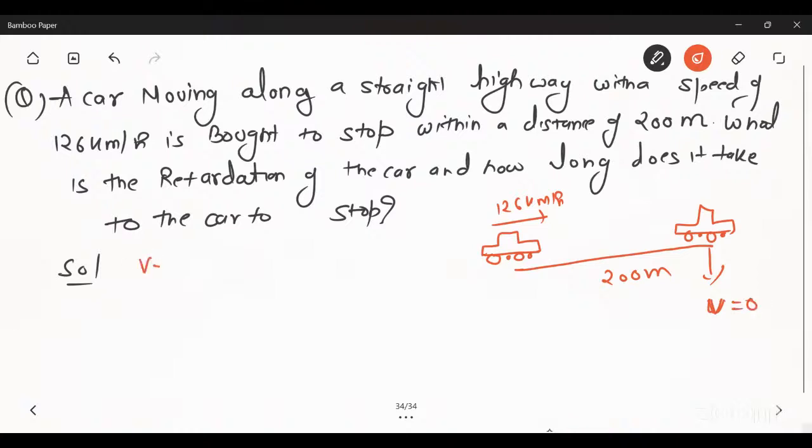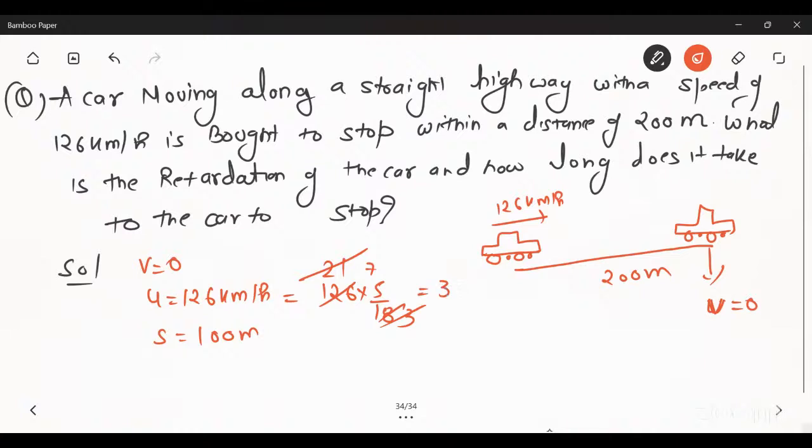So what we have given: v is equal to 0, u is equal to 126 kilometer per hour. Now change it into meter per second because distance is given in meter. So s is equal to 200 meter. u is equal to 126 into 5 by 18, so you will get 35 meter per second as its initial velocity, and the distance is 200 meter, and we have to find its retardation.